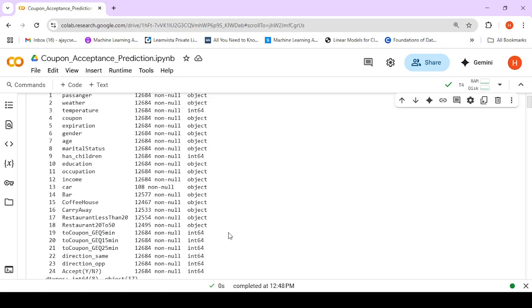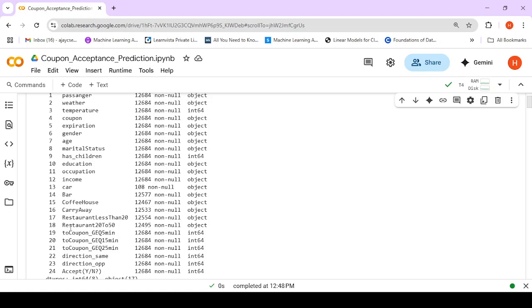Then there is toCoupon GEQ 5 minutes. GEQ indicates greater than or equal to. So now GEQ 5 minutes indicates is the destination at least 5 minutes away to use the coupon. GEQ 15 minutes means is the destination at least 15 minutes away. So here we are analyzing how is the distance affecting the coupon acceptance and how likely are the users to accept coupons with shorter travel times.